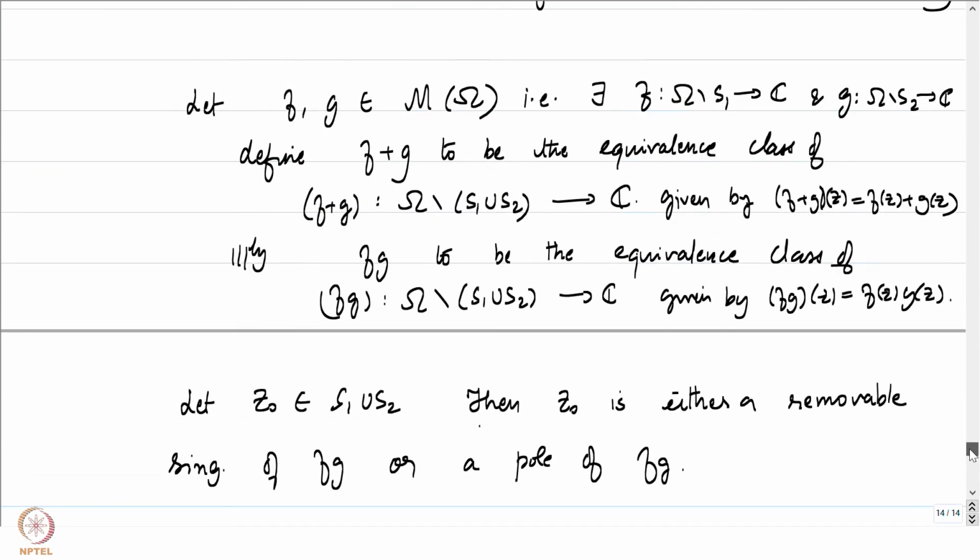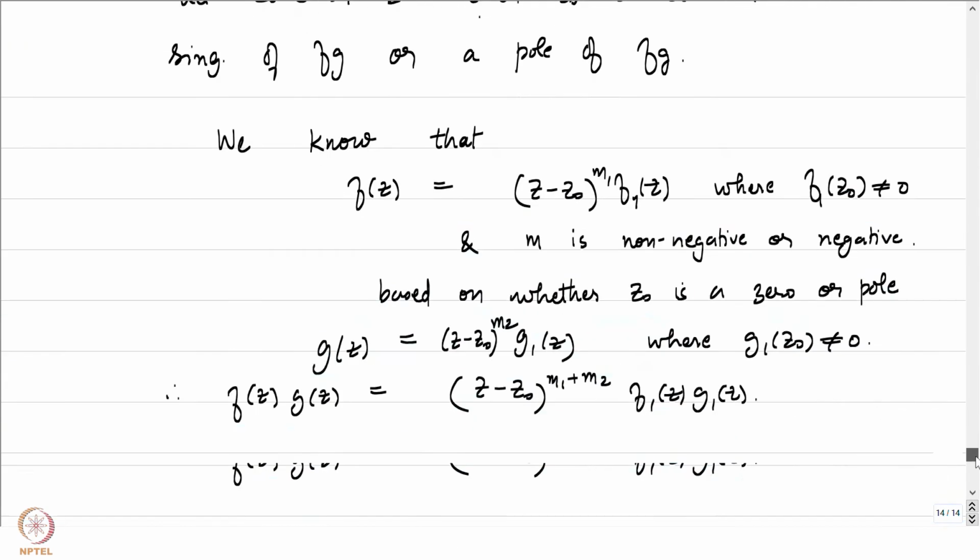A very similar argument, wherein you take all the cases, will tell us that the points of S1 union S2 are going to be either removable singularities of f plus g, or poles of f plus g. Okay, so that is good.